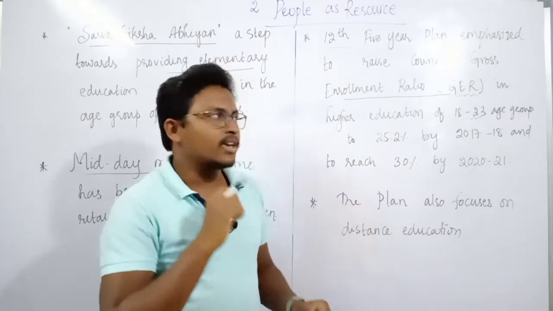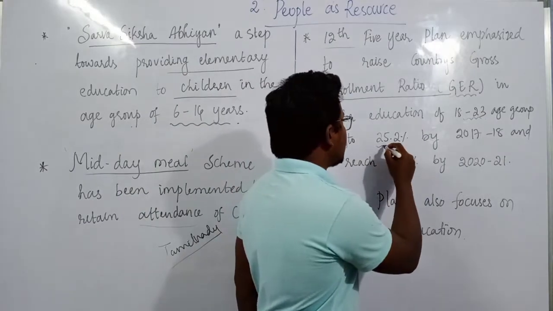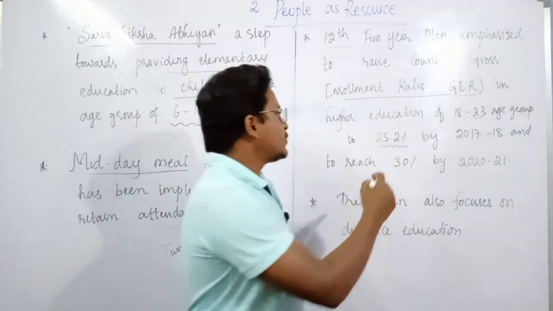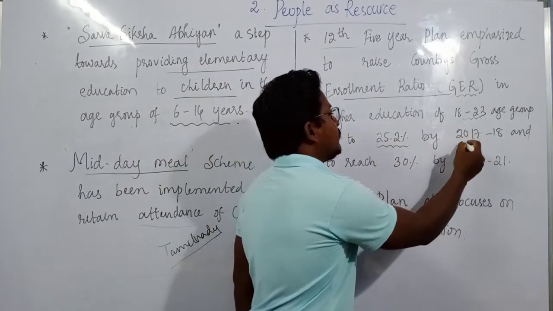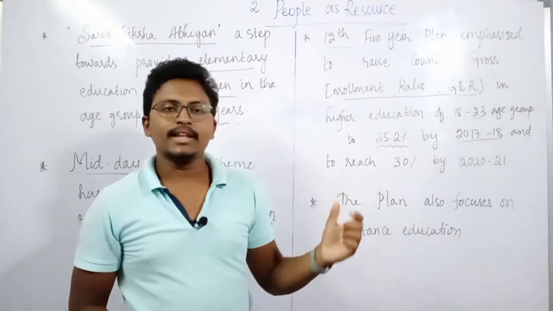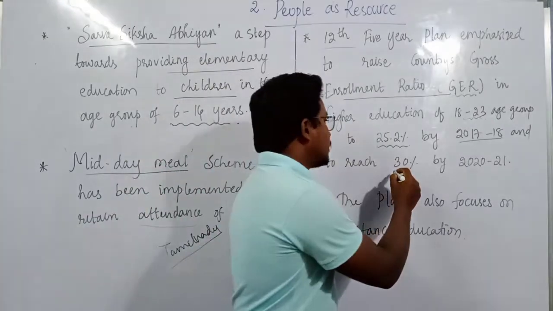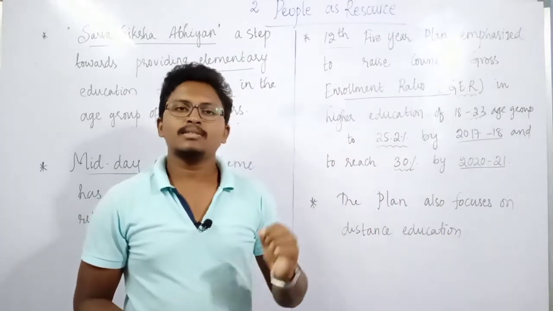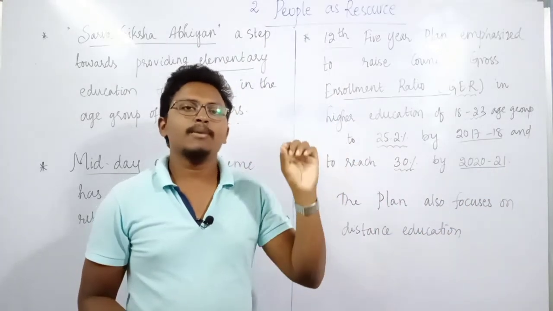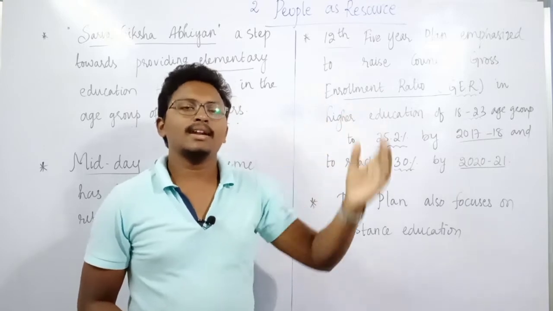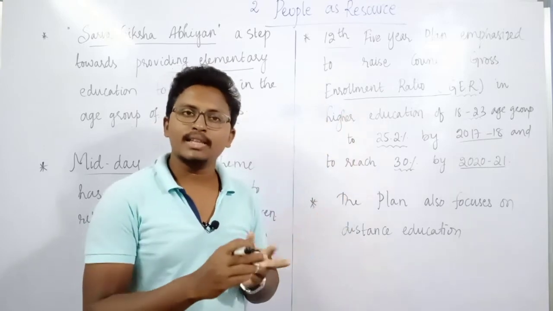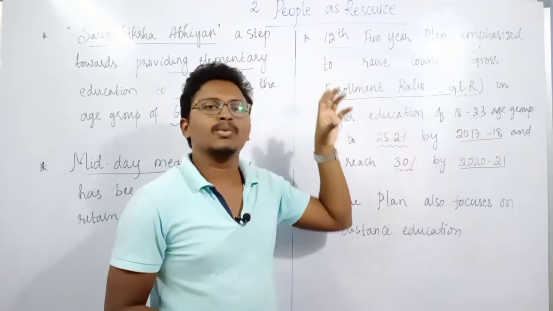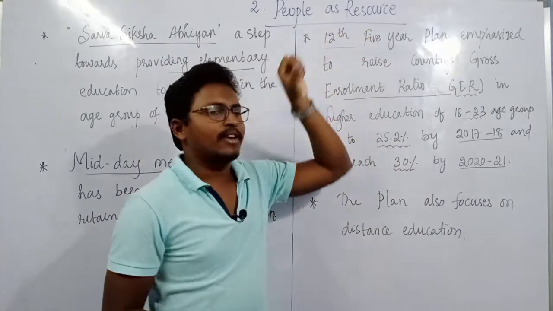It also aims to improve higher education levels up to 25.2% by the year 2017-18, and this target is to be raised to 30% by 2020-21. That means the gross enrollment ratio, the number of students attending higher education institutions after completing their 10th or plus 2, is the percentage the government has decided to increase in the 12th Five-Year Plan.